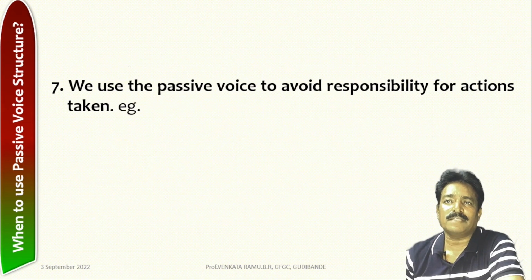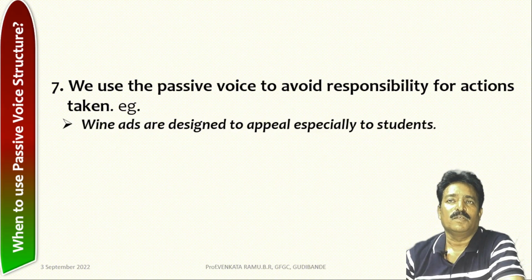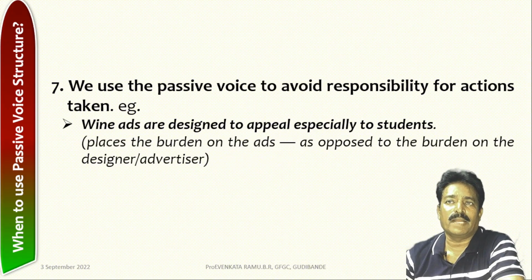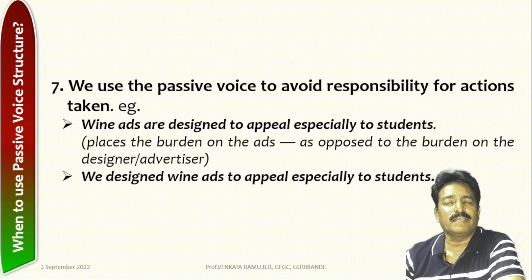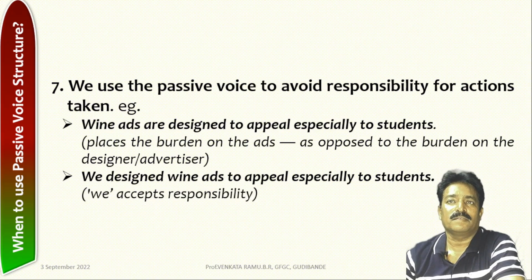We use the passive voice to avoid responsibility for actions taken. For example, wine ads are designed to appeal especially to students. This places the burden on the ads as opposed to the designer or advertiser. We design wine ads to appeal especially to students. Here, we accept responsibility.